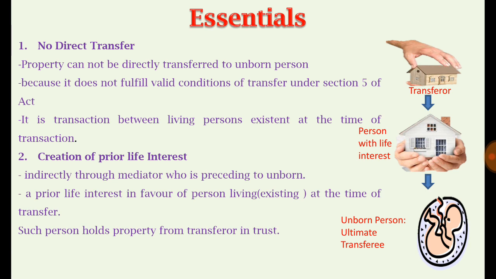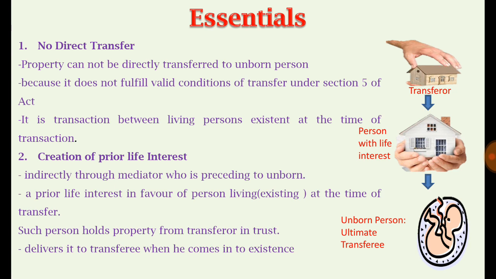He can only enjoy that property, and he has to take care of it, and wait till the date the unborn person comes into existence. Till then he has to take care, and as soon as the ultimate beneficiary comes into existence, it is his responsibility to deliver that property. So he fills the gap between these two persons. Such a person holds the property for the transferor in trust, and delivers it to the transferee when he comes into existence.